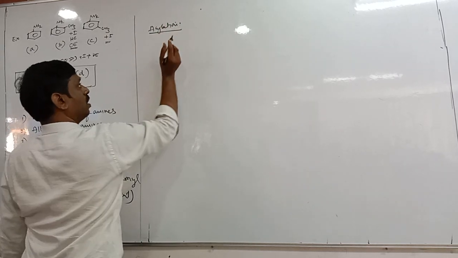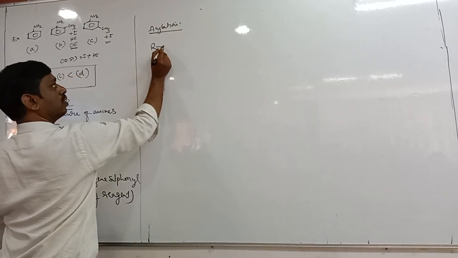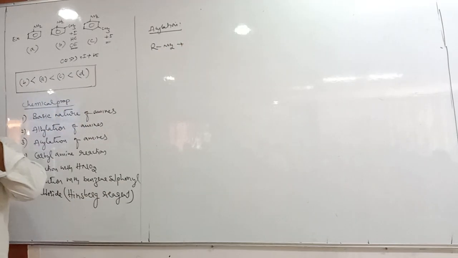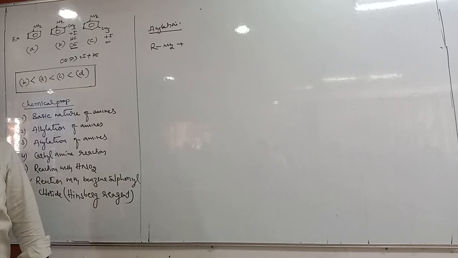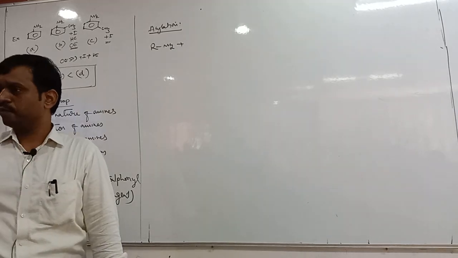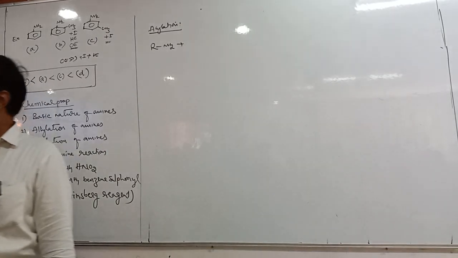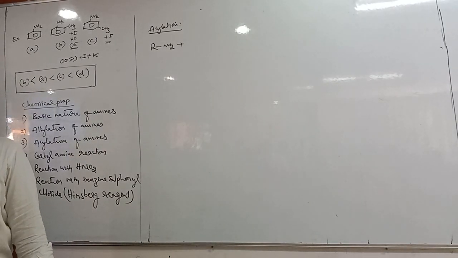Okay, let us take primary amine R NH2. Tell me, in acylation, what is the reagent used? Acid chloride or acid anhydride. Wherever acylation comes, it is acid chloride or acid anhydride.